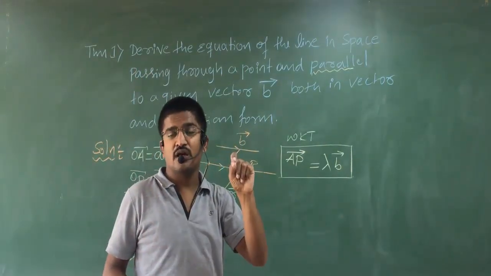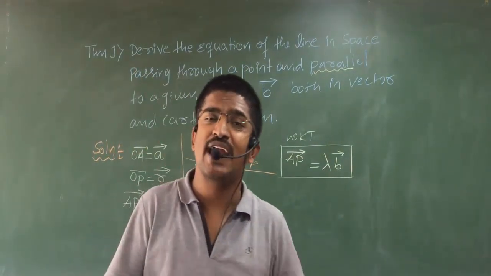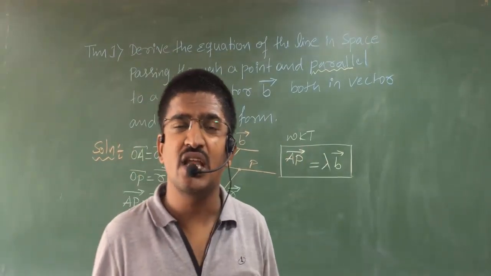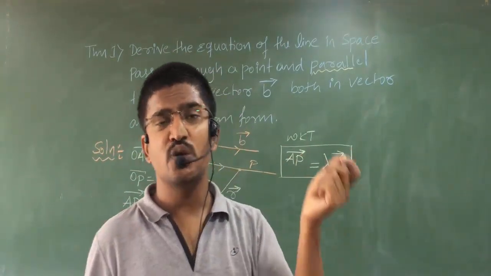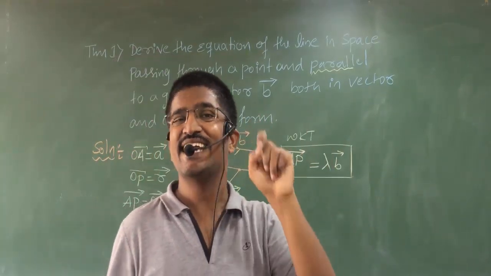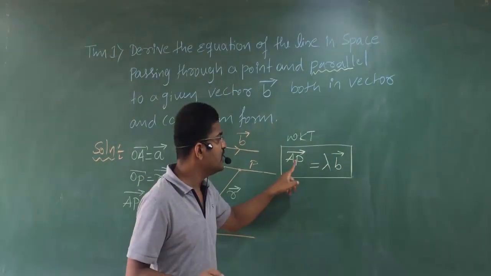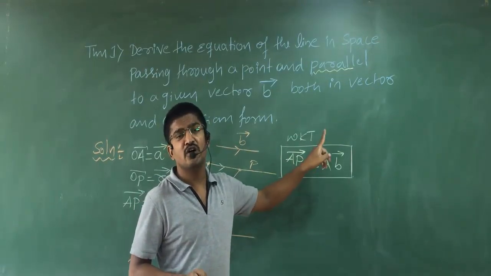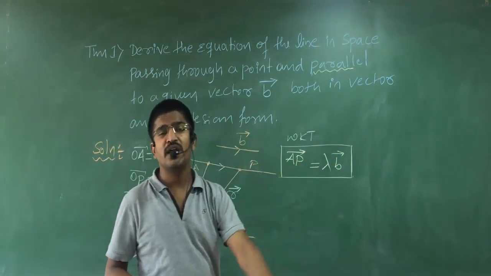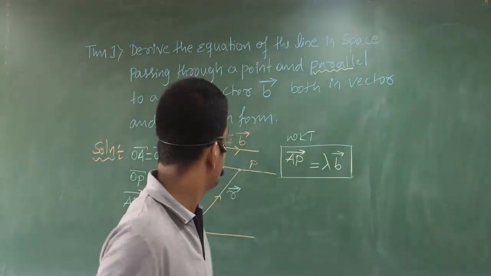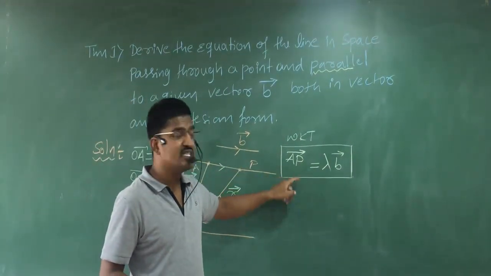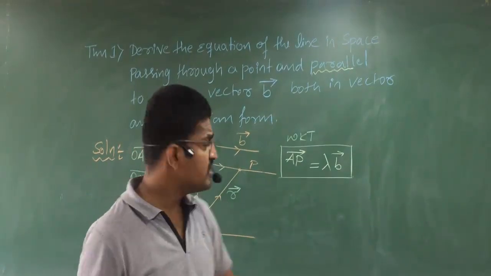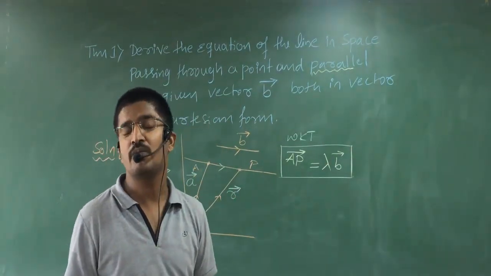So see how to remember this. While practicing, you must practice it as: equation of line passing through given point parallel to given vector is written as vector AP equal to lambda times of vector B. Now the complete theorem is over. If you write the diagram and these things, 50%. If you write this, 100%. The further things are just calculations, no problem.